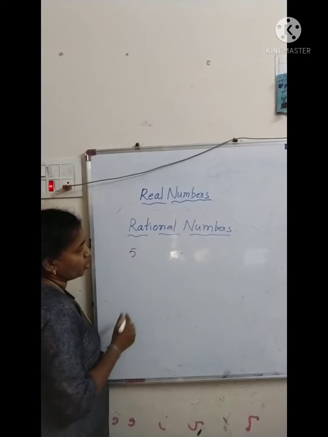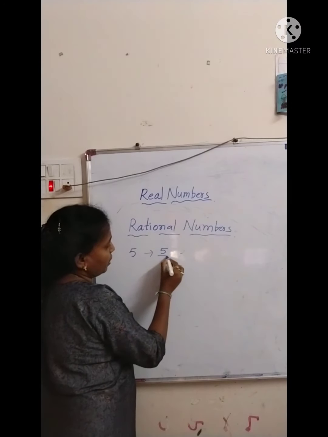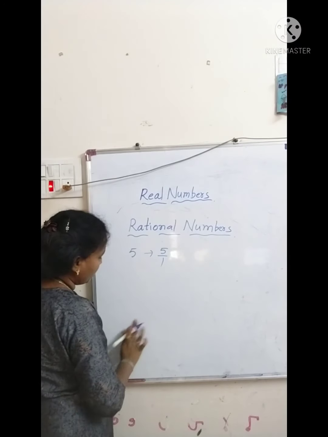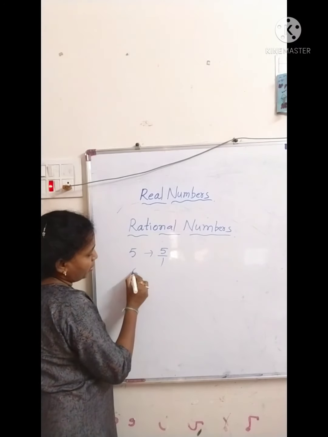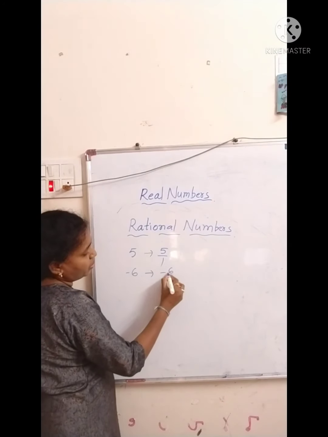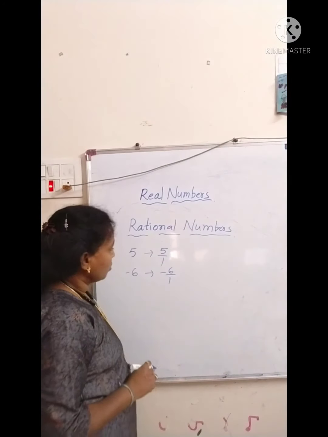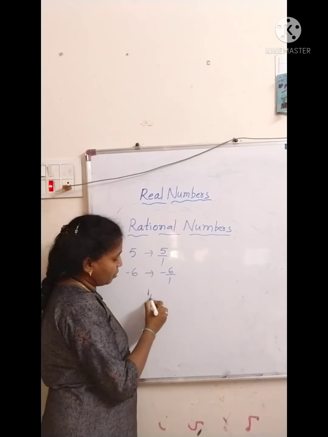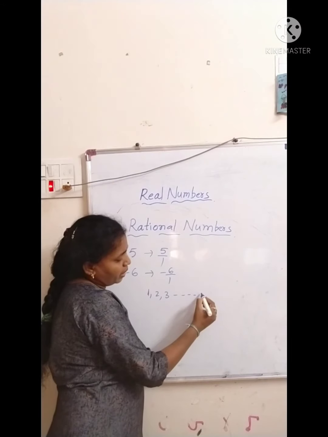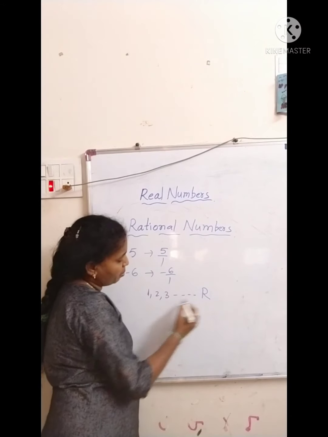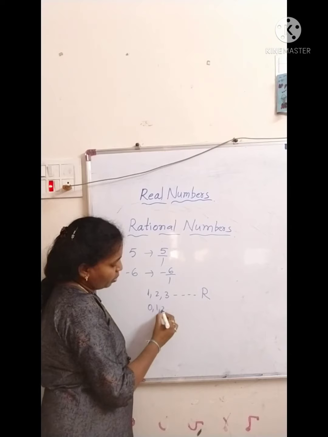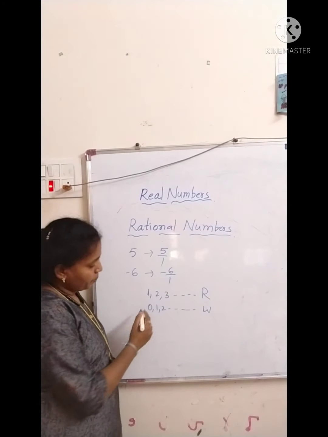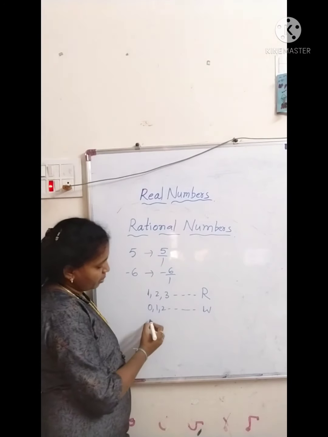For example, if we take some numbers, 5 is a rational number. Why? Because we can write 5 by 1, if you have nothing in the denominator then you have 1. Minus 6 also we can write as minus 6 by 1. So all natural numbers 1, 2, 3 we can write in the form of rational numbers. Whole numbers 0, 1, 2, 3 also you can write in the form of rational numbers.